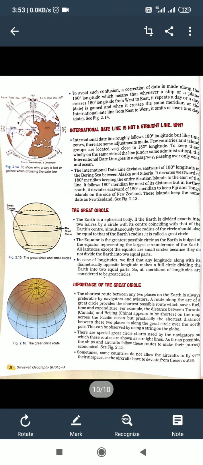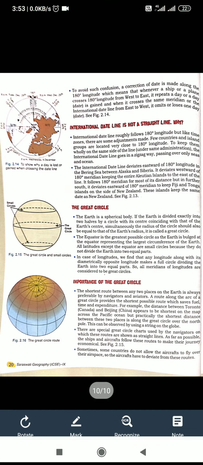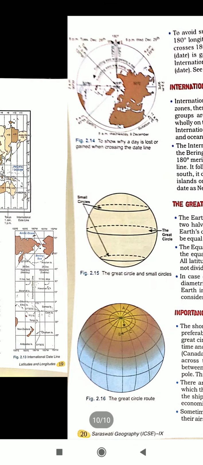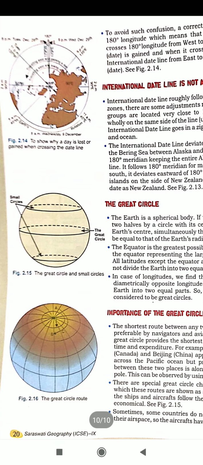With the help of this diagram, student, you can understand; this diagram is very beneficial for you. It shows why a day is lost or gained when crossing the dateline. You know that is Greenwich Mean Time, 0 degree; east is ahead and west is behind.